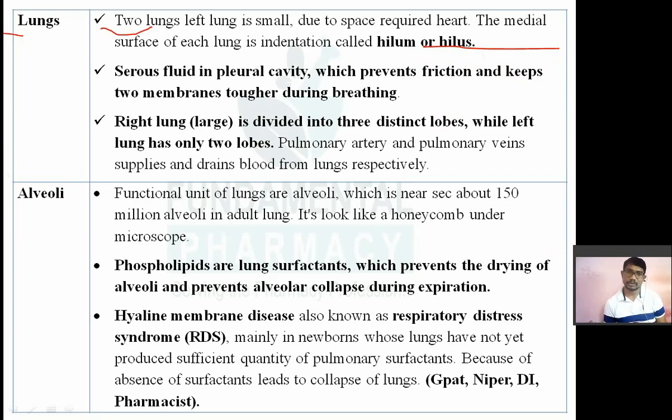So there is one covering on the lungs known as the pleural covering, and in between those pleural layers there is a fluid known as serous fluid. Okay, so serous fluid is present in the pleural cavity, which prevents friction and keeps the two membranes together during breathing.